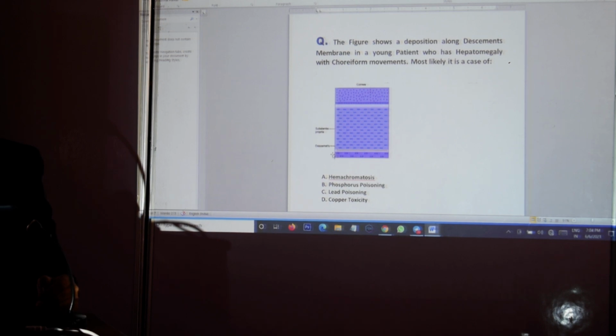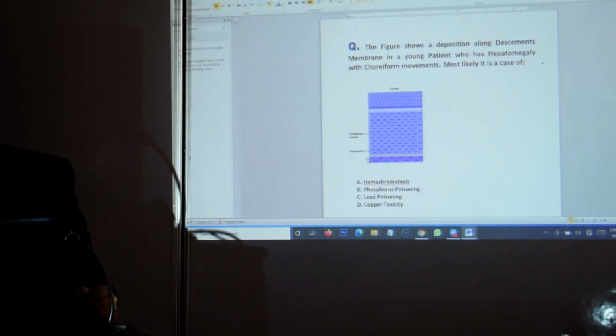and the defect lies within chromosome 13, and there is deposition especially in the lenticular nucleus as well as the cornea, specifically the Descemet's membrane, and the liver. So hepatolenticular degeneration or Wilson's disease or copper intoxication is one and the same thing. So the correct option is option D. Moving to the next question.